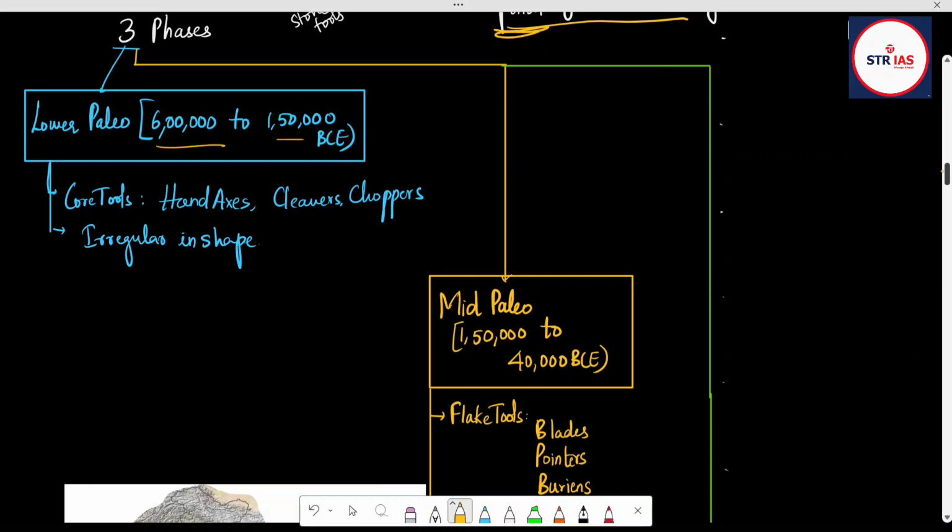So in this lower Paleolithic age, they have used core tools. I mean, they have taken a big stone. They didn't break it. They have used it as it is. So they have used it as hand axes, cleavers, choppers. They were irregular in shape.